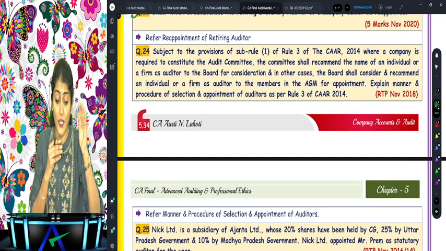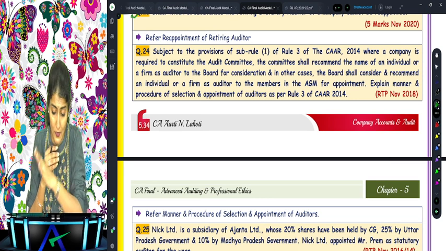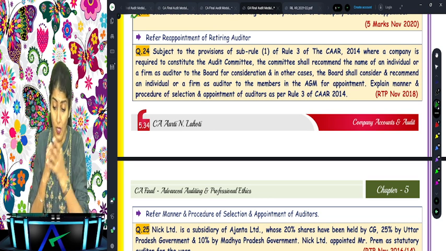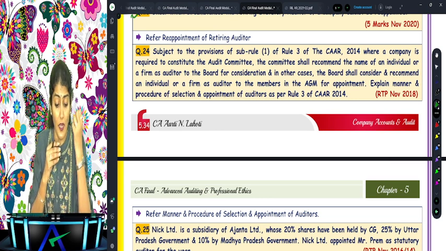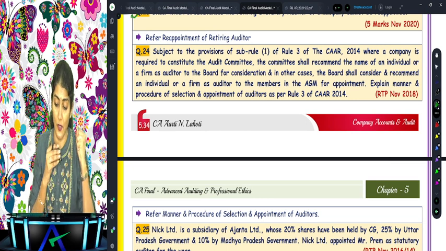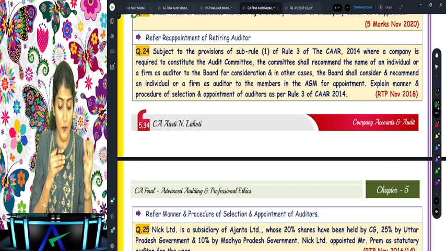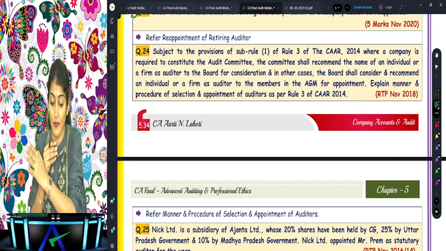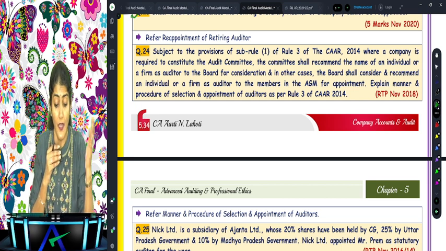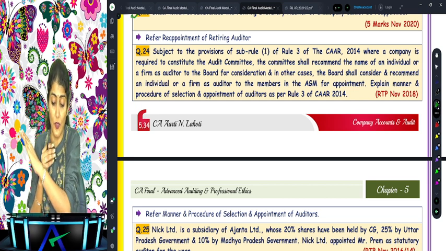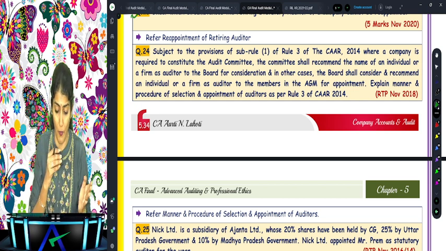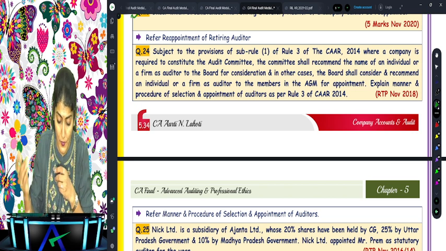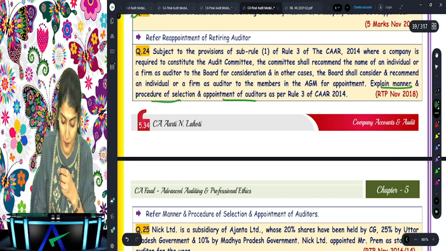Subject to the provisions of sub rule 1 of rule 3 of the Companies (Audit and Auditors) Rules, where a company is required to constitute the audit committee, the committee shall recommend the name of an individual or a firm as auditor to the board for consideration, and in other cases the board shall consider and recommend that individual or a firm as an auditor to the members in the AGM for the appointment. Explain the manner and procedure of selection and appointment of the auditor.